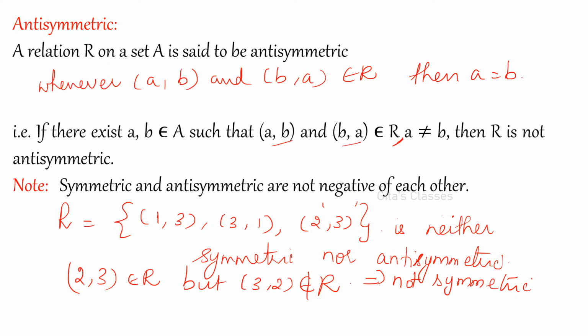So, reflexive means what? A is related to A for all the elements of the set. Symmetric means what? If A is related to B, B should be related to A. For not symmetric, if for some elements you have AB and BA, and for some element AB is there and BA is not there, then it is not symmetric. What is anti-symmetric? If you have A comma B in the relation, you are not supposed to have B comma A in the relation. That is anti-symmetric.